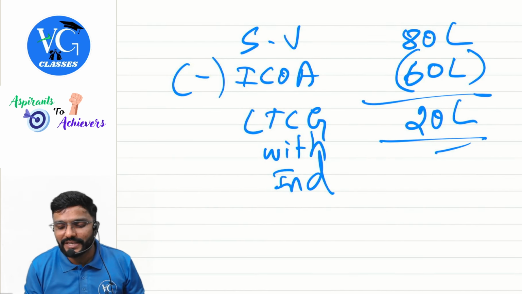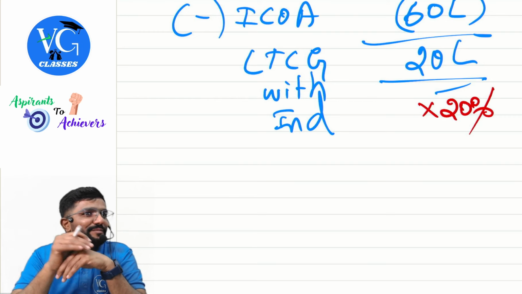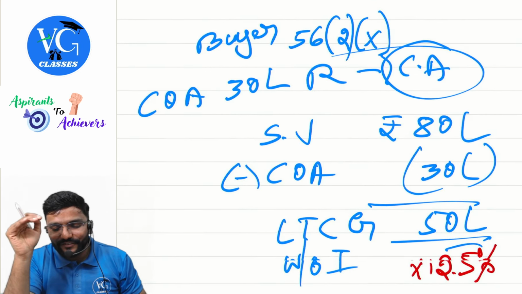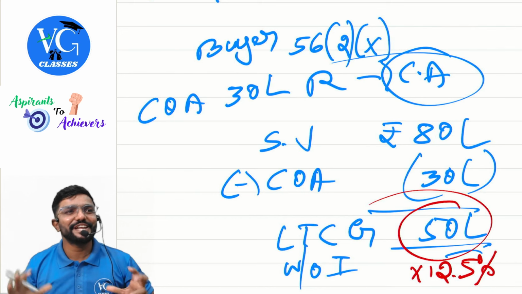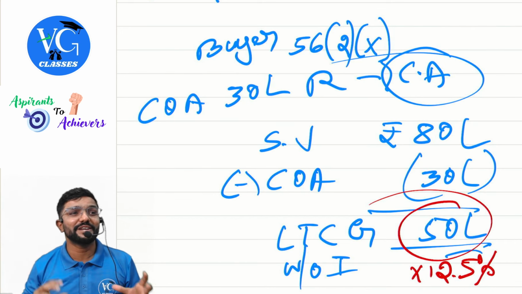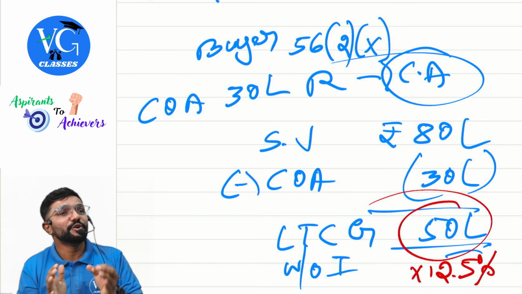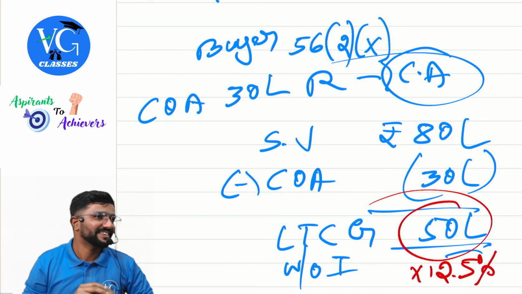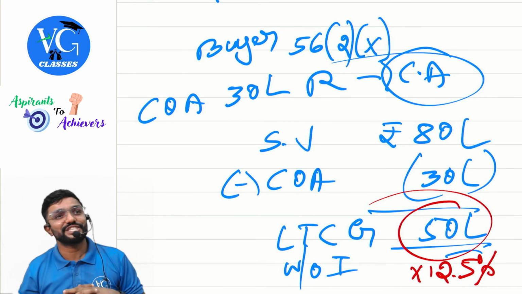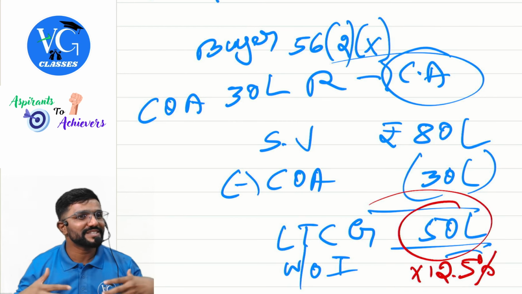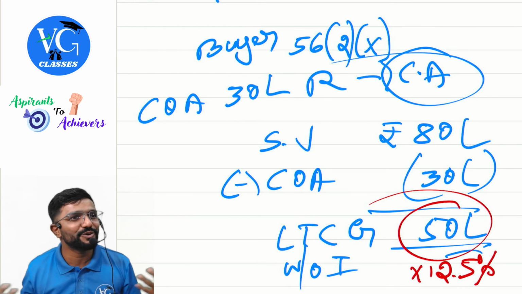Look at the twist given by the madam. She told indexation is available, but not the way it is available. Why? Because, guys, when you include the entire 50 lakh gain under the head capital gains to compute your total income, it may have some negative impact on you. Your total income will shoot up. You might be covered under surcharge, because when your total income crosses 50 lakh, 1 crore, 2 crore, you will be liable to pay surcharge. That is the trick played by our madam.